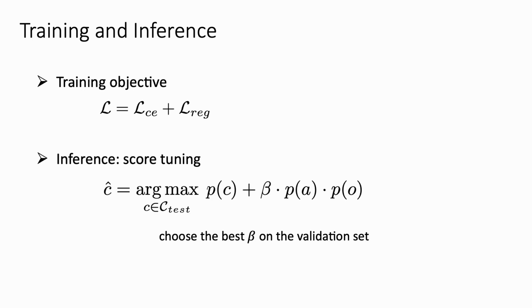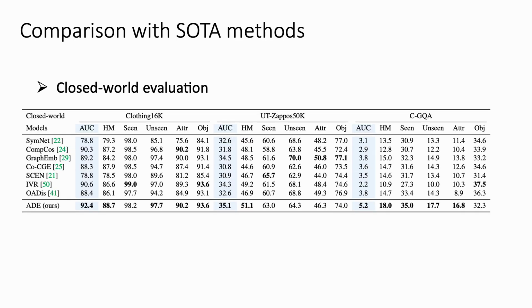In inference, we synthesize attribute, object, and composition probabilities to model the final prediction. The hyperparameter beta is tuned on the validation set to make the best prediction trade-off between the generalized composition and the independent concept. We compare our model with the state-of-the-art methods using multiple CZSL metrics.